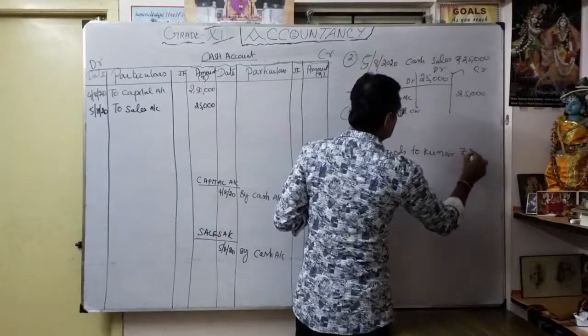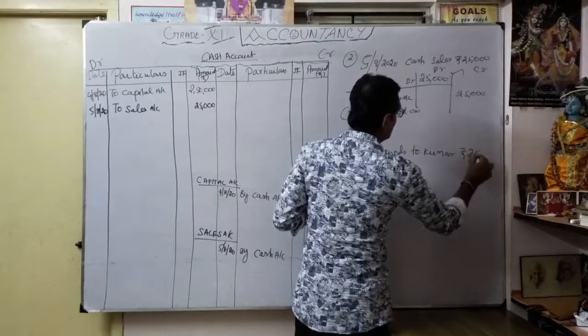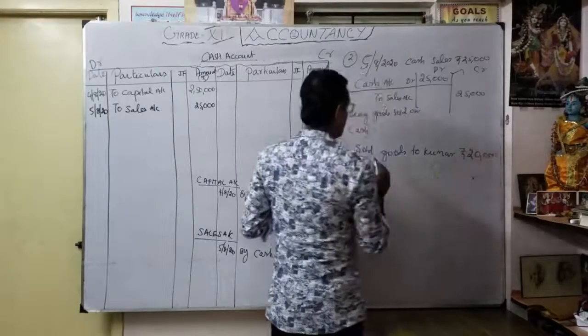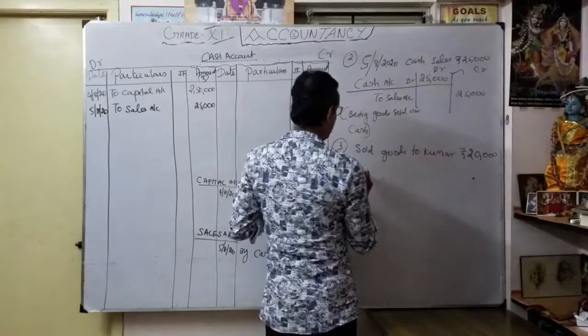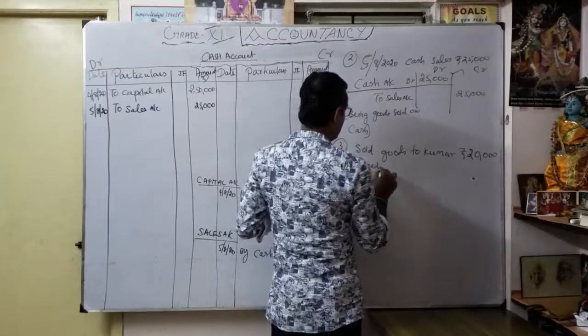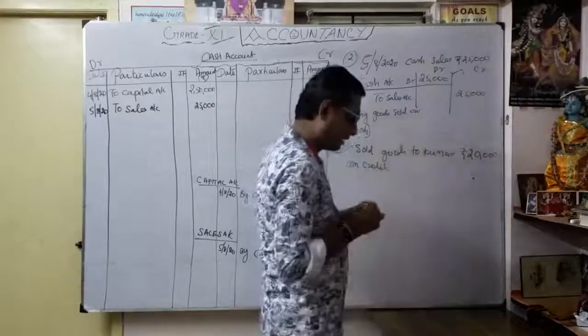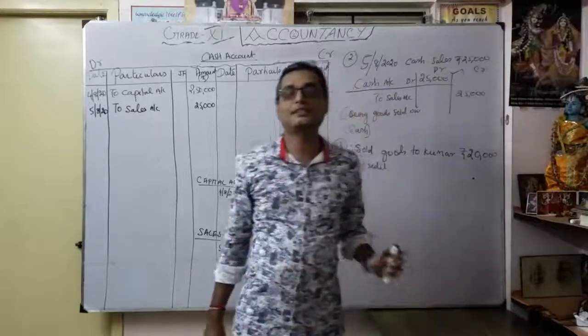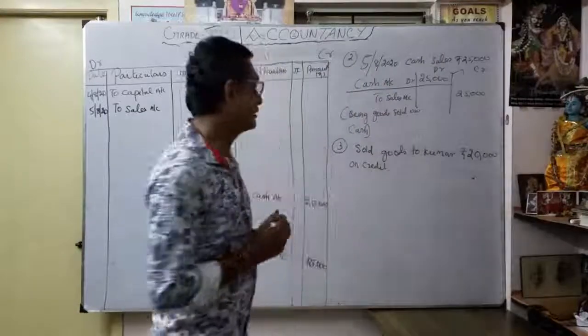How much? Some 20,000. Okay, sold goods to Kumar on credit. So what is the entry? This is considered what type of entry? This is the credit sales. Okay. So what is the entry?